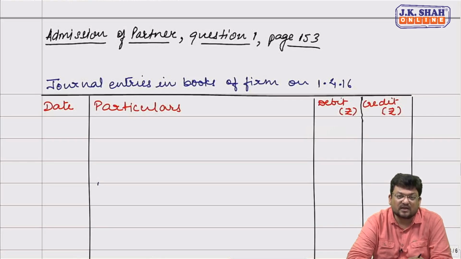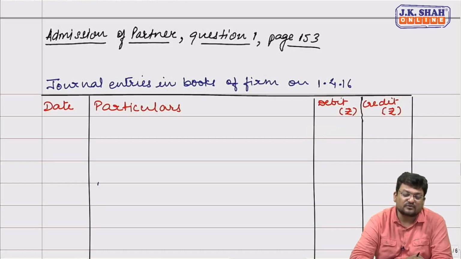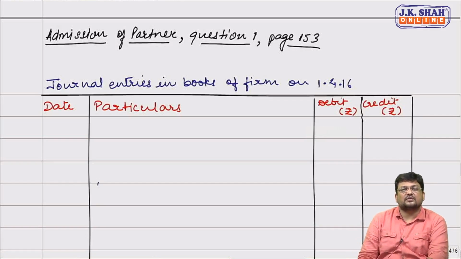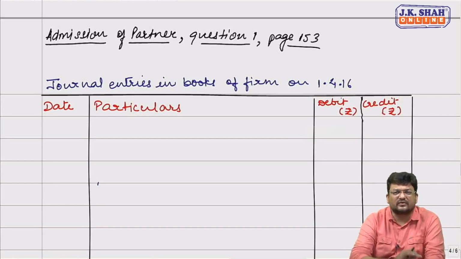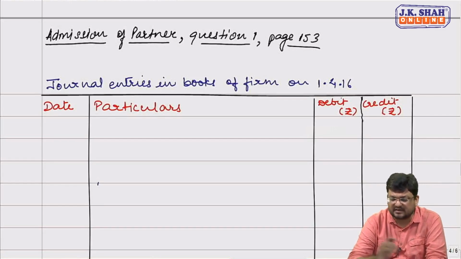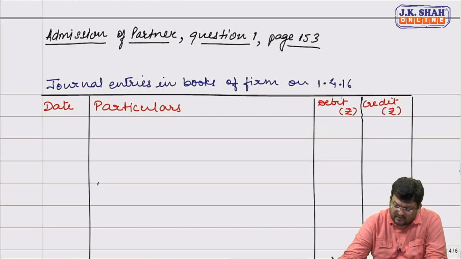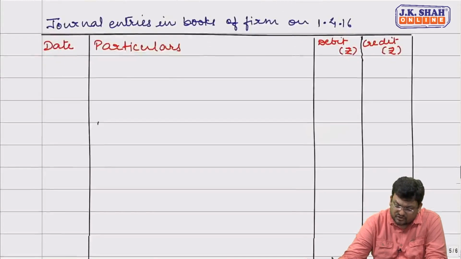You are supposed to pass journal entries, show goodwill calculation, prepare revaluation, partners capital and balance sheet on 1/4/16 after admission of Guru, correct? So we are starting with the calculation of goodwill, because even for passing journal entries we will require the calculation of goodwill.